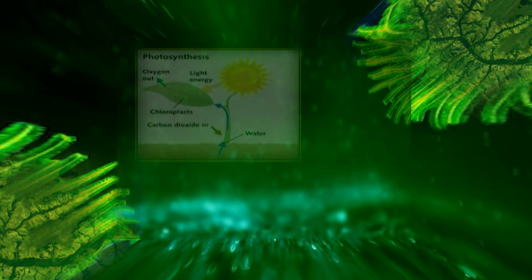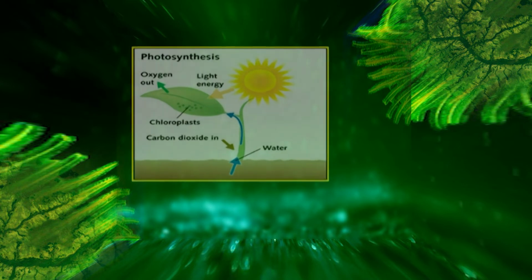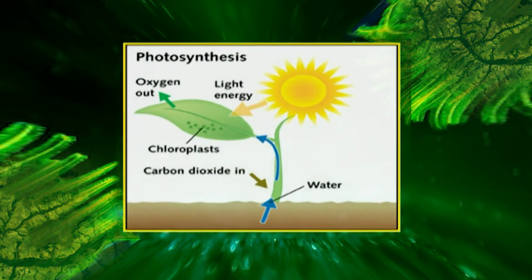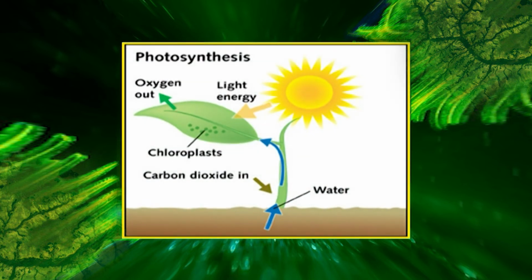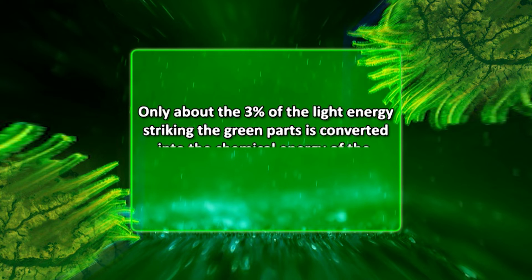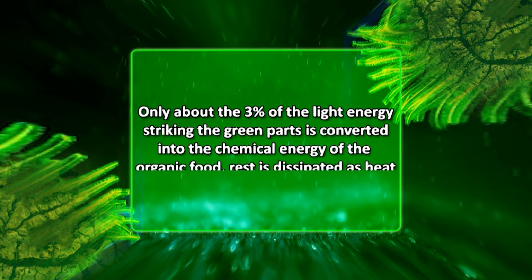Living organisms can use energy in several forms, radiant and fixed energy. When the radiant energy falls on the green surface of the plants, part of it is transformed into chemical energy stored in various organic products in the plant. Only about 3% of the light energy striking the green parts is converted into chemical energy of the organic food. The rest is dissipated as heat.